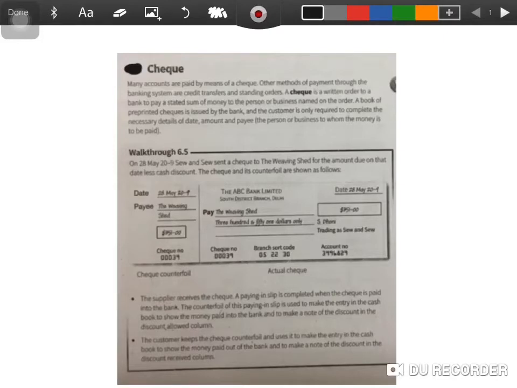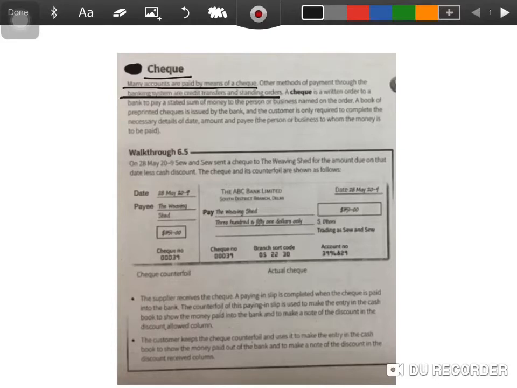So this video is about the third document, which is a check. So what is a check? We'll get to know about that in this video. Now many accounts are paid by means of a check. Other methods of payment through the banking system are credit transfers and standing orders. In the video on bank reconciliation, I've explained credit transfers and standing orders in detail. Just to go through them again quickly.